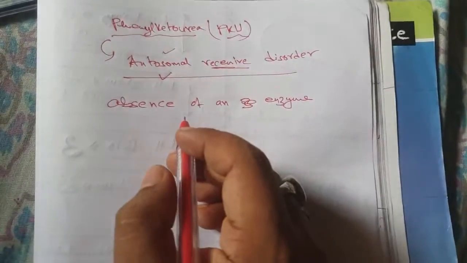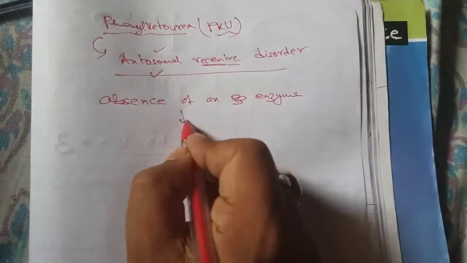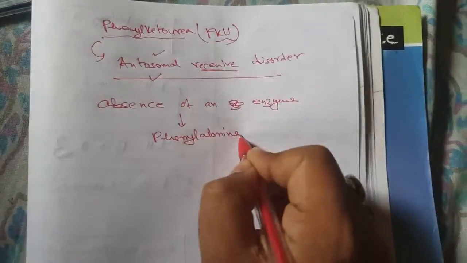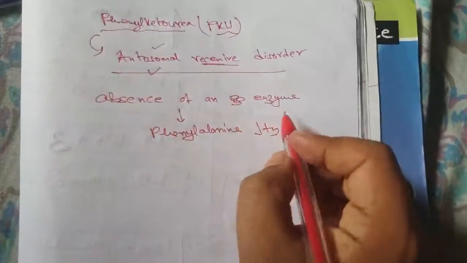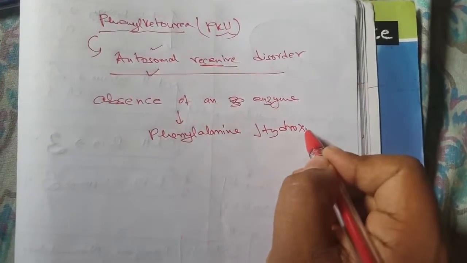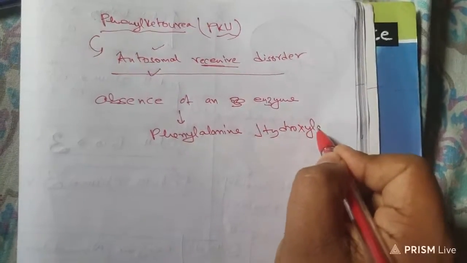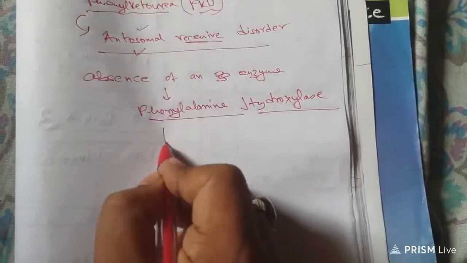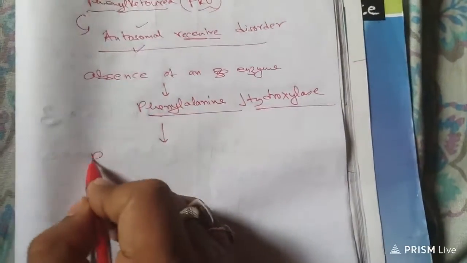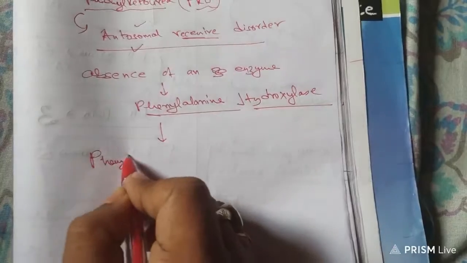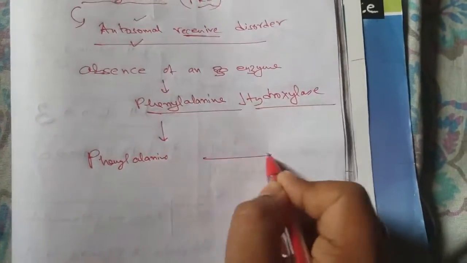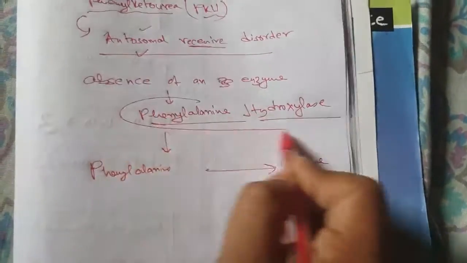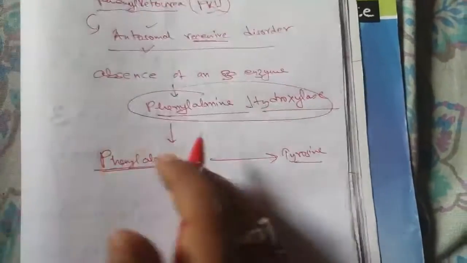The name of the enzyme is phenylalanine hydroxylase. What is its function? This enzyme's function is converting phenylalanine to tyrosine. But if this enzyme is absent, then no phenylalanine will get converted into tyrosine.